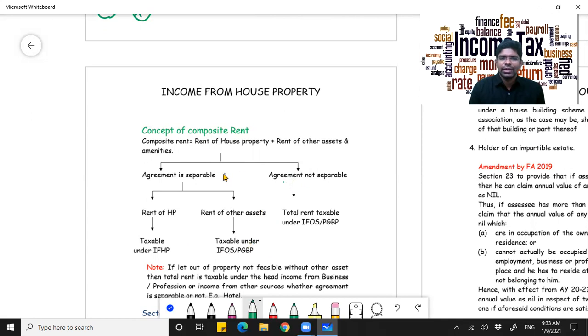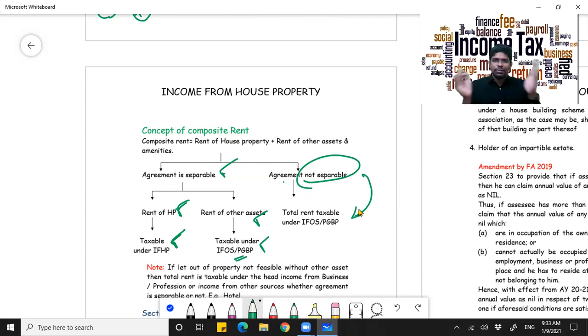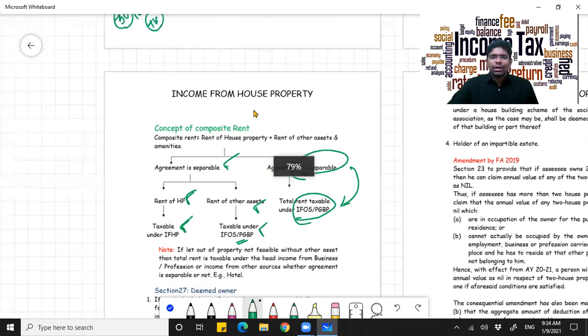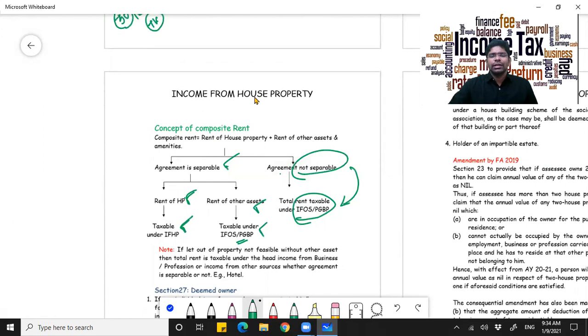This is what he is telling you. If it is separable, the house will be treated under income from house property, and the assets being provided under income from other sources or PGBP. And if they are not separable, if you are not able to separate it, then everything, even the income you get from house property, will be taxed under income from other sources or PGBP. For example, take a hotel: by default it will be treated as income from other sources or income from PGBP.